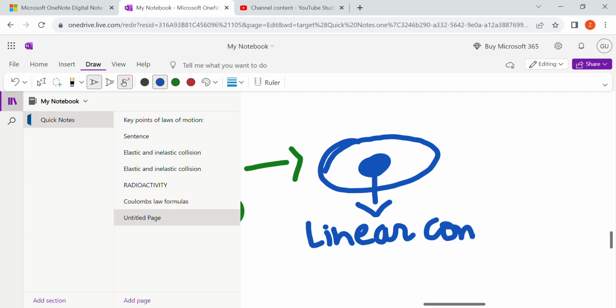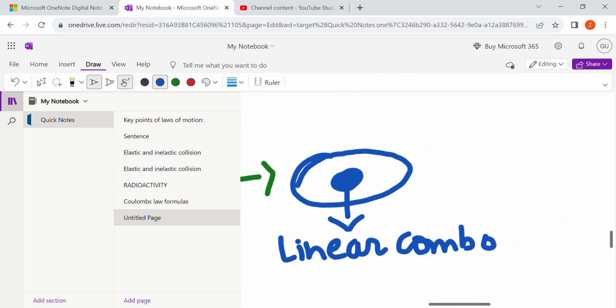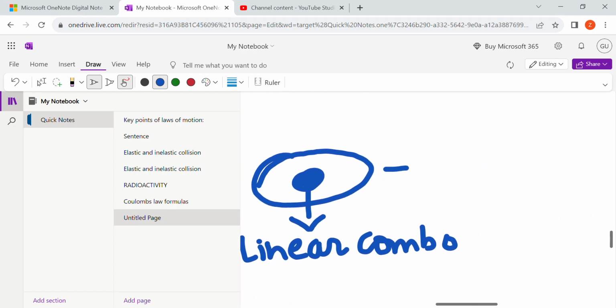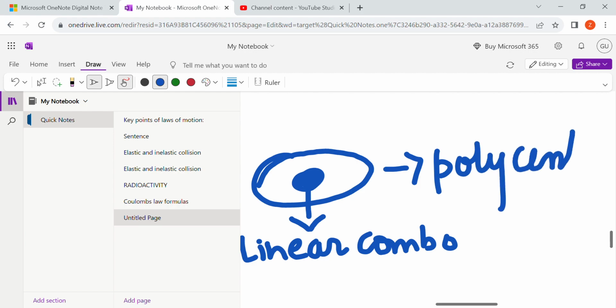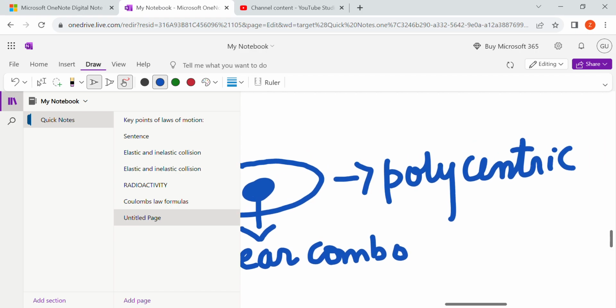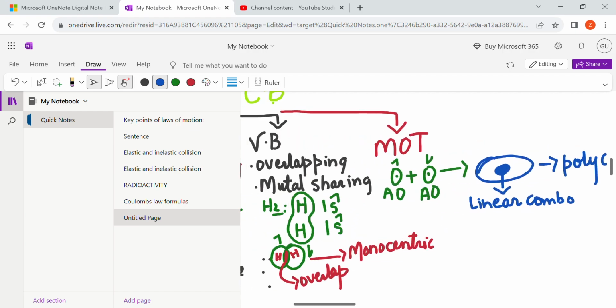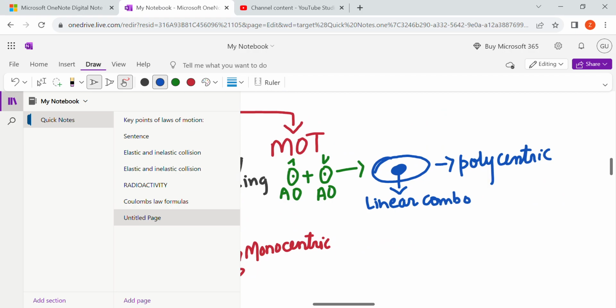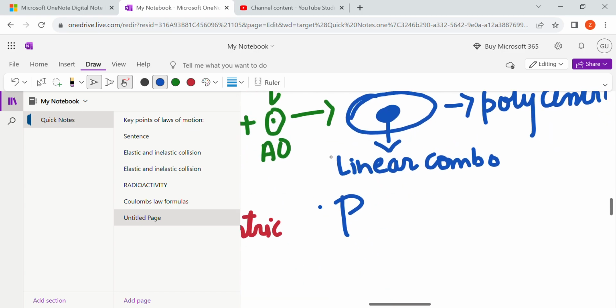Linear combo, right? And this is known as polycentric. पॉलीसेंट्रिक कहलाएगा ये. Alright, but you know what? The properties would be changed. In the monocentric, the properties retain their own position, but here the properties would be changed. Alright, properties हमारे पास change हो जाएगी.